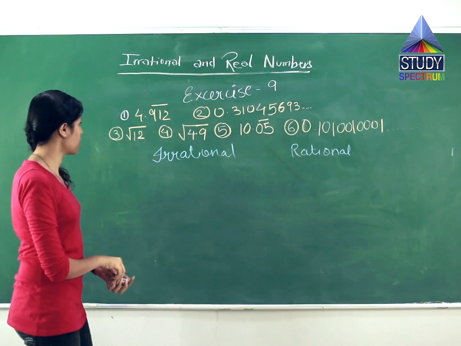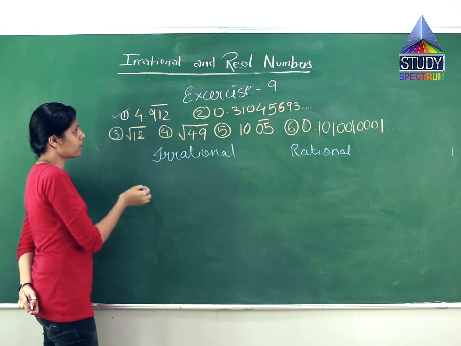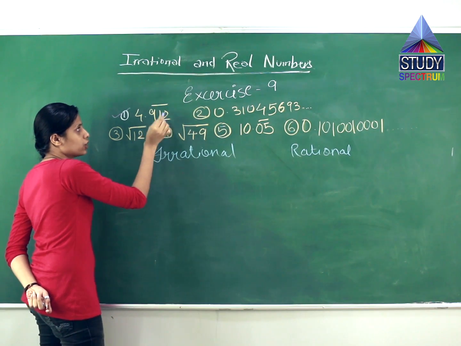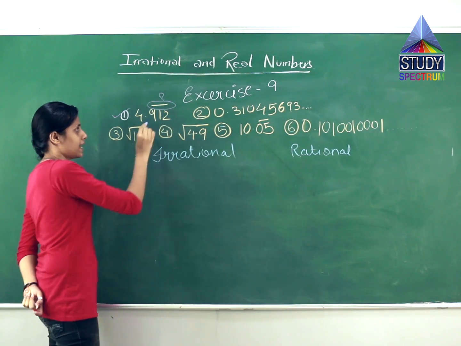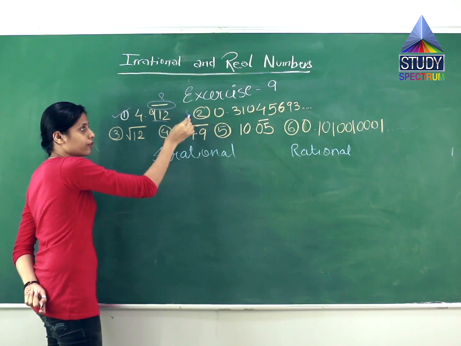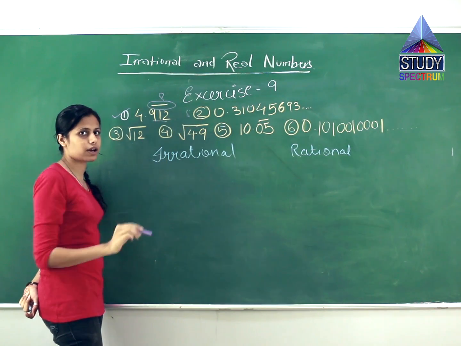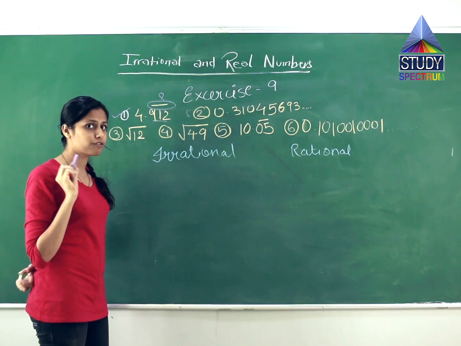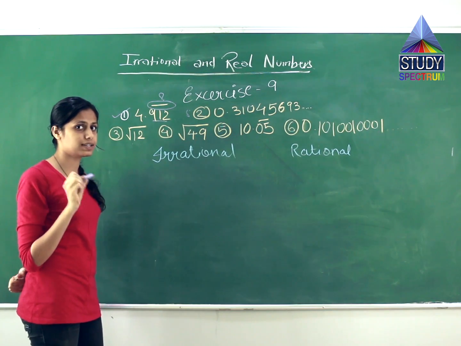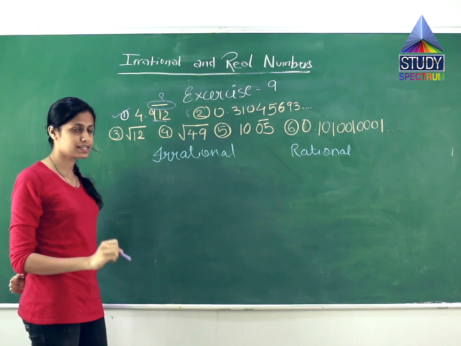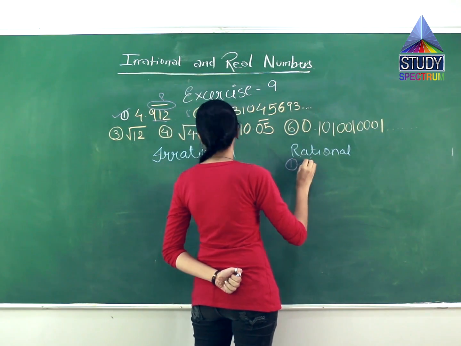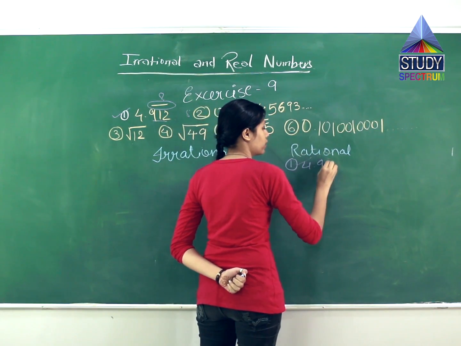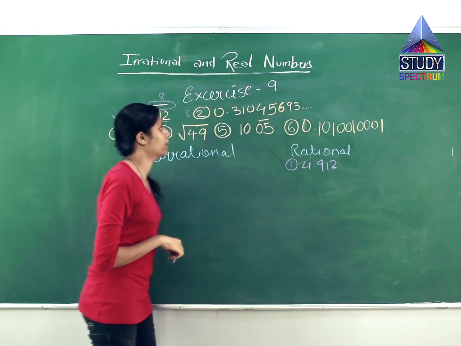So, let us see question number 1. What is this question number 1? 4.912 with a bar above it. What does this bar represent? Yes, this number is going on till infinity. It is recurring, and we have studied recurring. If the answer to the recurring question is yes, then what is it? Yes, it is a rational number. So the first question, 4.912 with a bar, is a rational number.